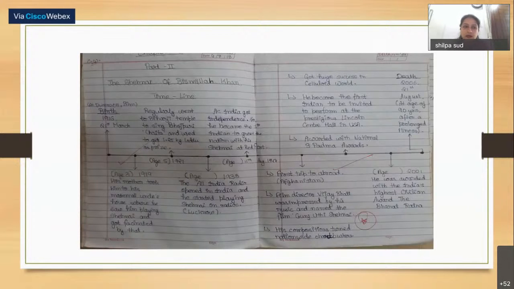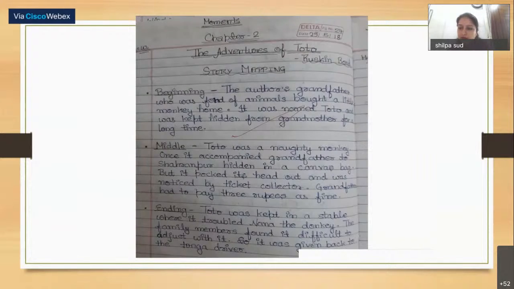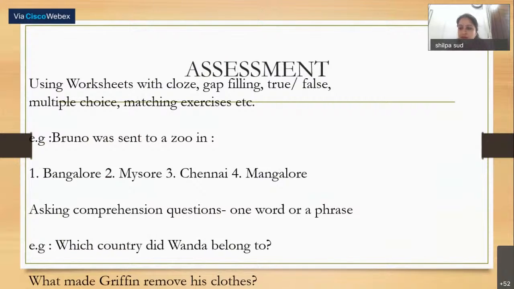Now we come to assessment. How to assess students? Like we have taught them the prose, the lesson, the chapter. So what are the different ways of assessment? We can use simple worksheets with cloze, gap filling, true and false, multiple choice, matching exercises. Such examples can be given to students. I hope you must be using them also. Different types of questions basically.